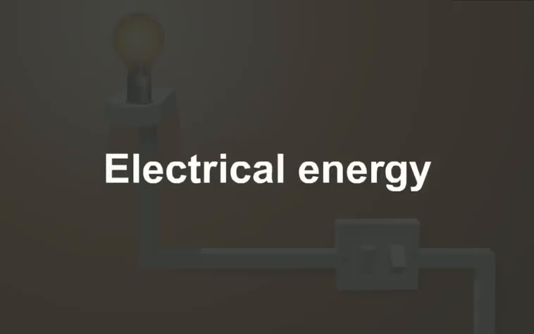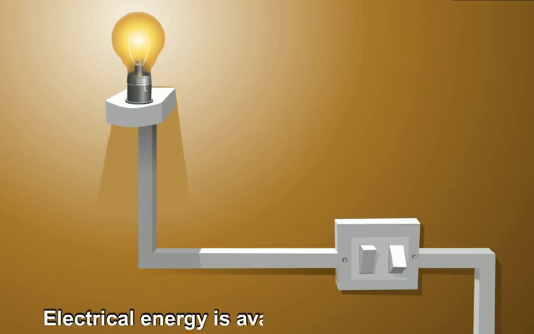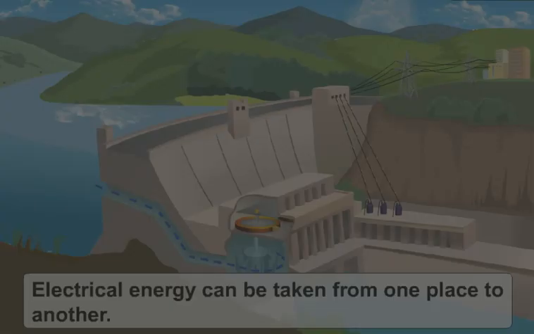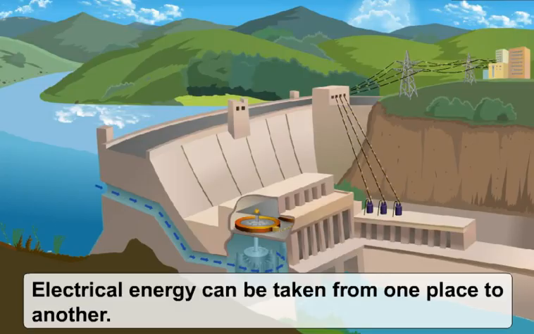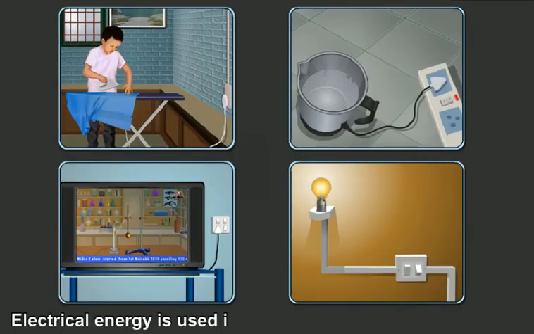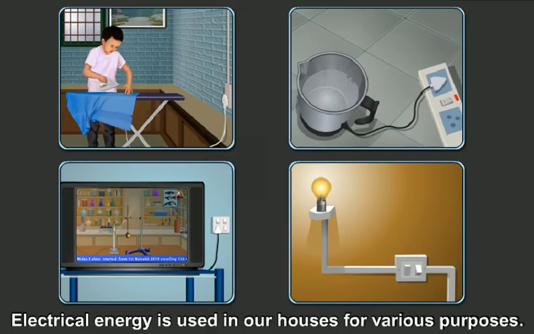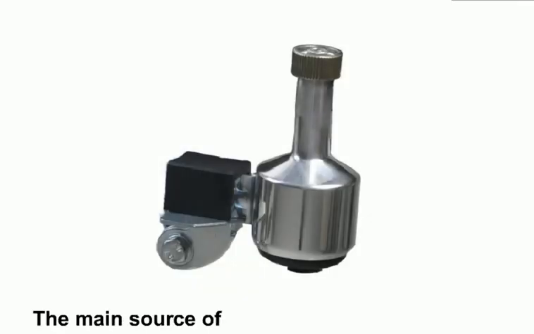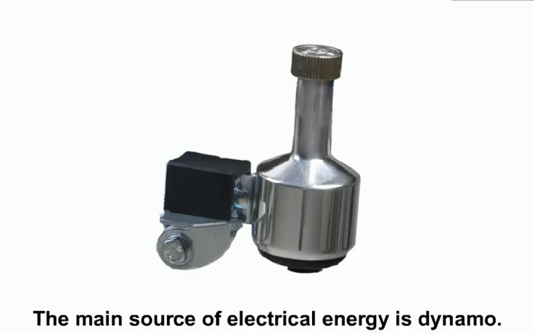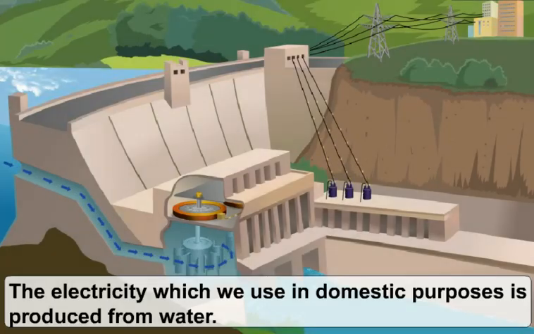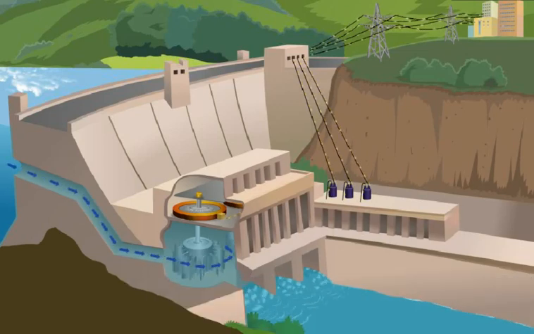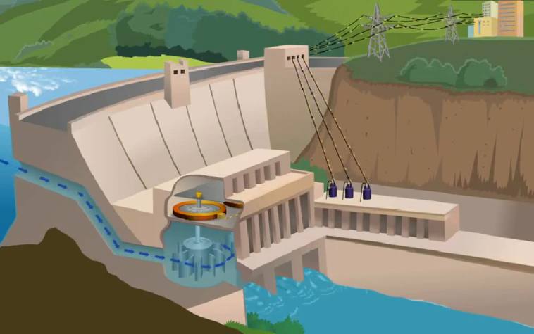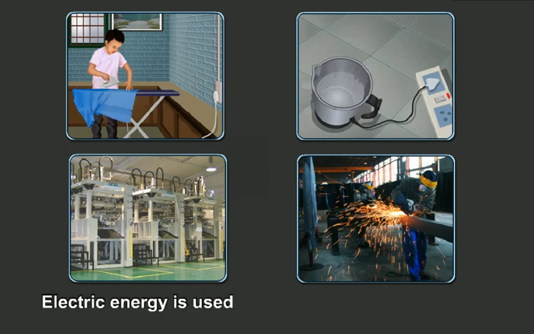The electrical energy. Electrical energy is available in simple form, and it can be taken from one place to another. Electrical energy is used in our houses for various purposes. Students, the main source of electrical energy is dynamo. The electricity which we use in domestic purposes is produced from water. Nepal is rich in water resources, which is one of the major factors necessary to produce electricity. Electric energy is used in various ways in houses and industries.